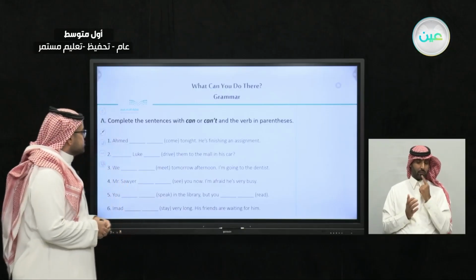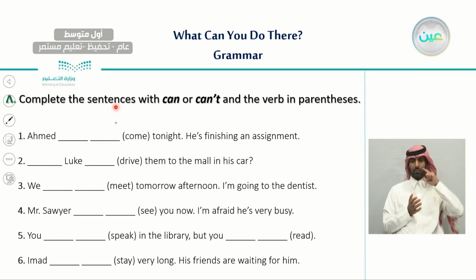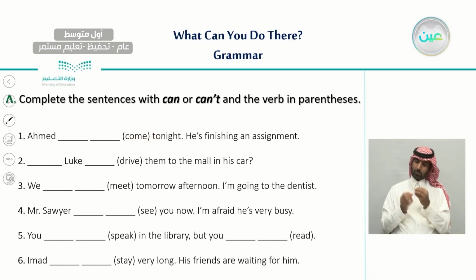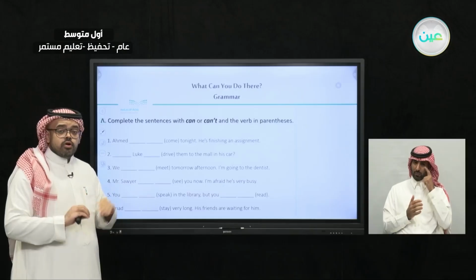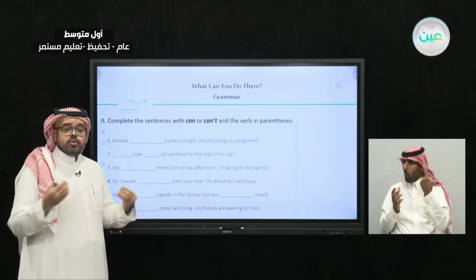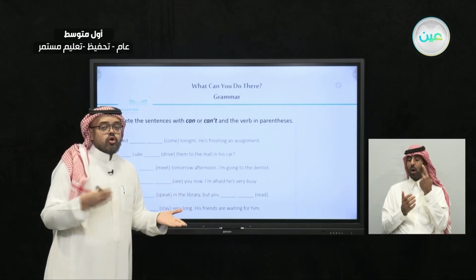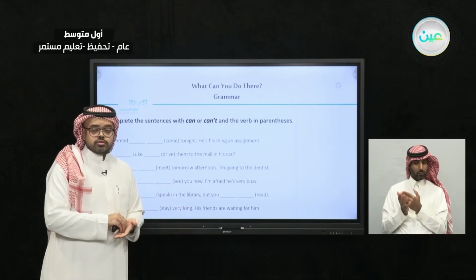So our first exercise is exercise number 8. Complete the sentences with can or can't and the verb in parentheses. So what you need to do here is use either can or can't, and also the verbs we have in parentheses. And pay attention. Before you answer, you need to read the whole sentence. Why? Because you should read the whole sentence to know whether the person can or can't. And then start to write down your answer.